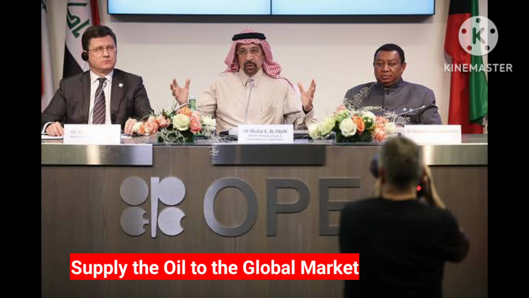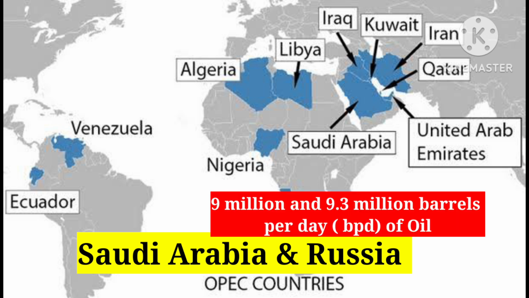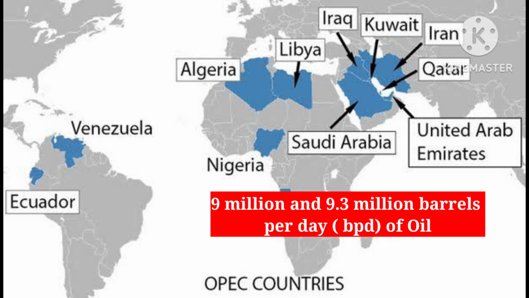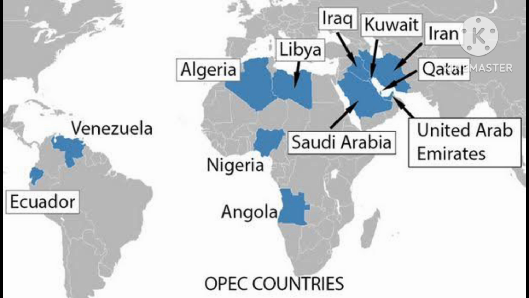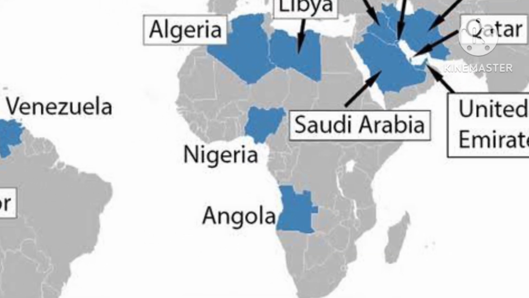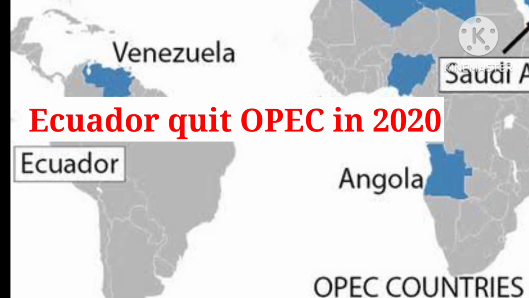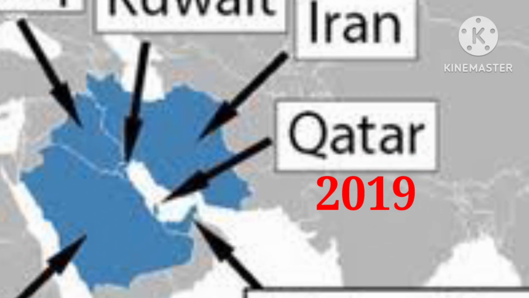The group's main objective is to regulate the supply of oil to the global market. The leaders are Saudi Arabia and Russia, which produce 9 million and 9.3 million barrels per day, BPD, of oil respectively. Angola, which joined OPEC in 2007, quit the bloc at the start of this year, citing disagreements over production levels. Ecuador quit OPEC in 2020 and Qatar in 2019.